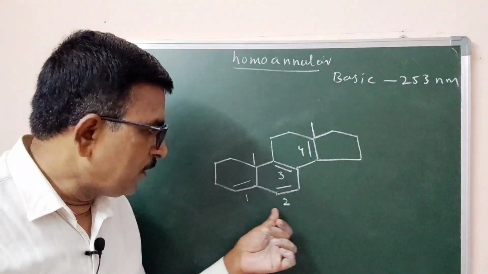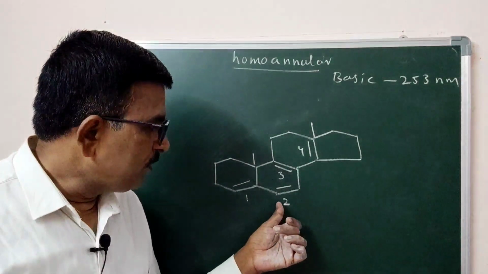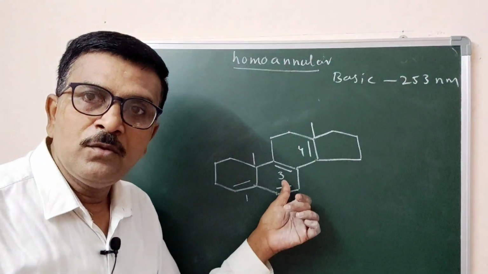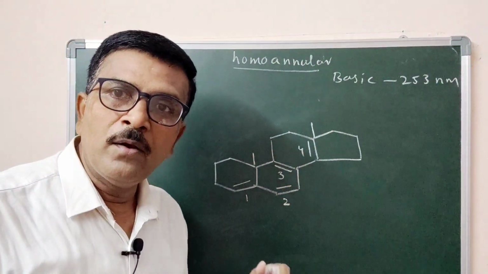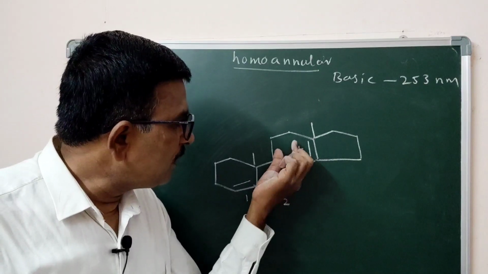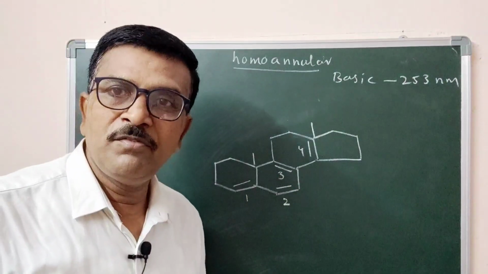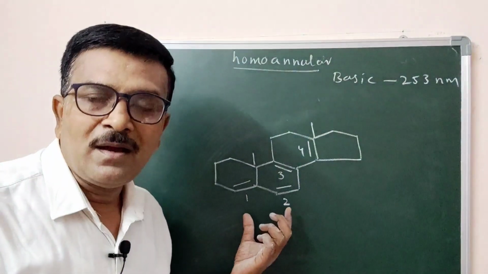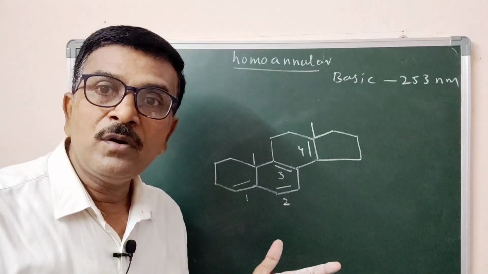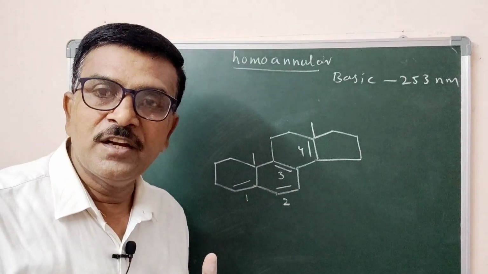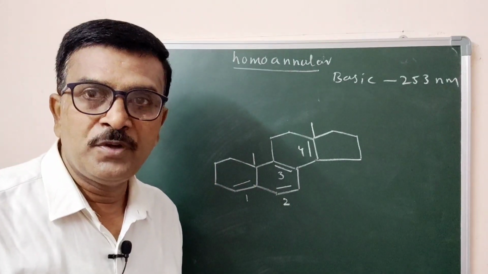With respect to the 1,2 double bond, it is heteroannular. With respect to the 2,3 double bond, it is homoannular. With respect to the 3,4 double bond, again homoannular. The 3,4 double bonds are in one ring, the 2,3 double bonds in one ring, and the 1,2 double bonds in different rings. So it is a cross conjugated system. We discussed in yesterday's class that in the case of a cross conjugated system, we should consider the conjugated system of more substituted.